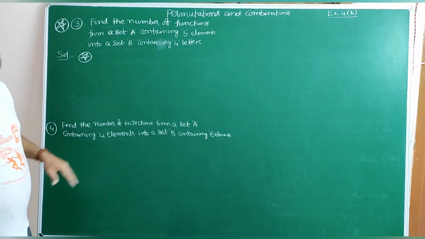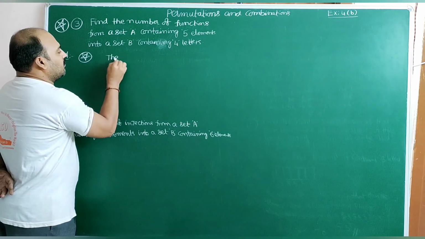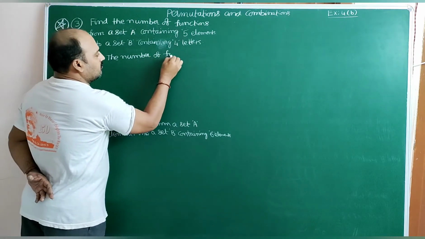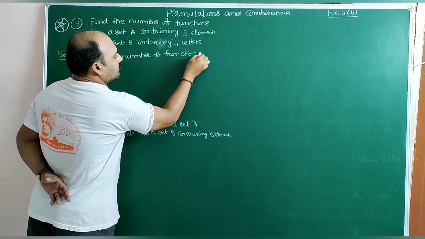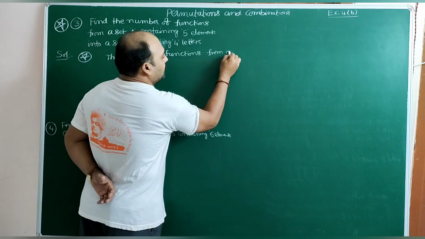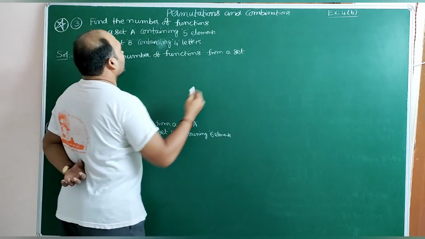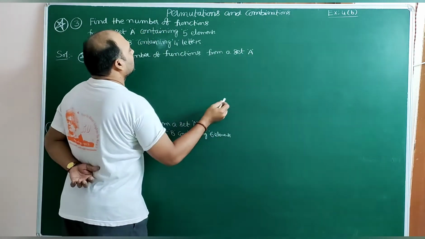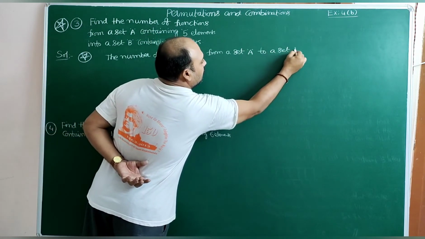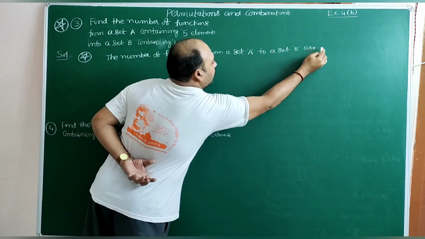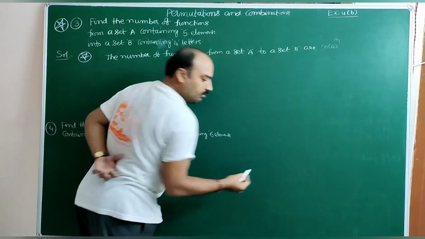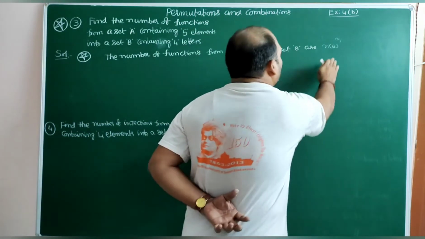The number of functions from a set A to a set B is n(B) power n(A). You remember the expression? n(B) power n(A).